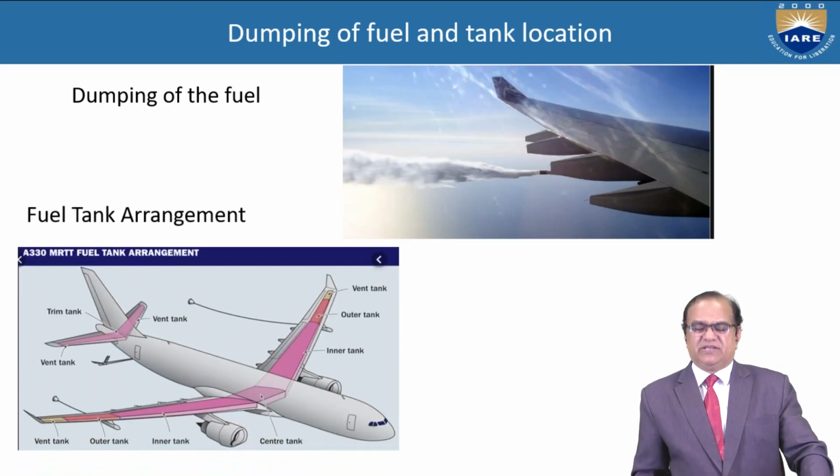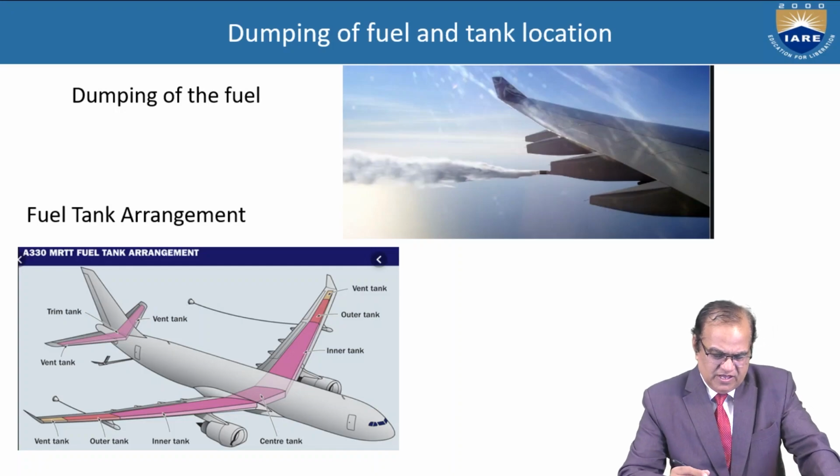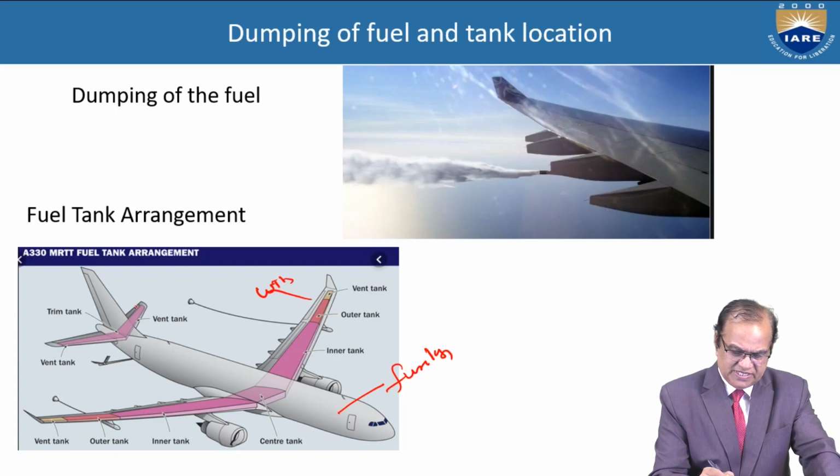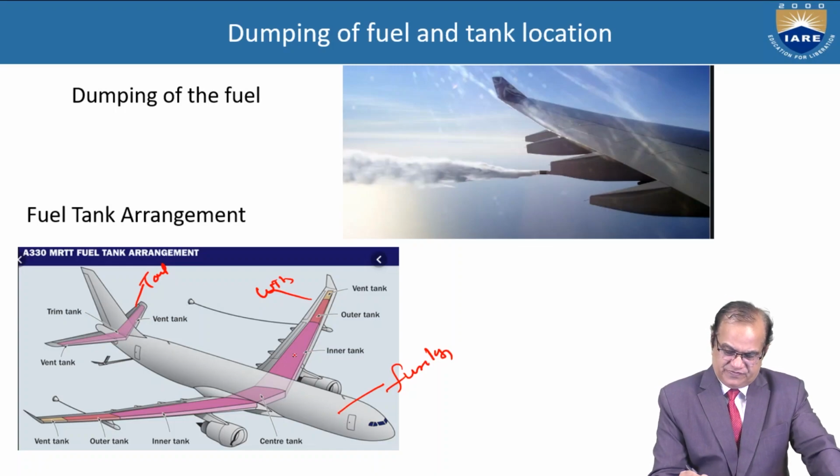Fuel tank arrangement. This you can see here. This is your fuselage. These are the wings. This is the tail. All this pink color is stored on the wing.